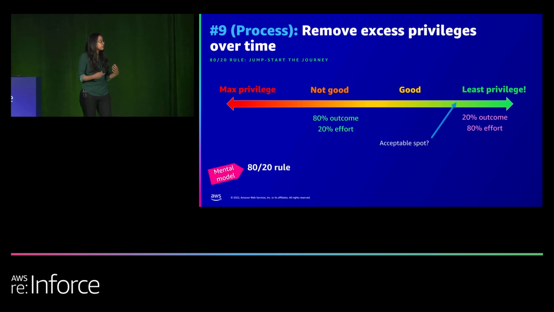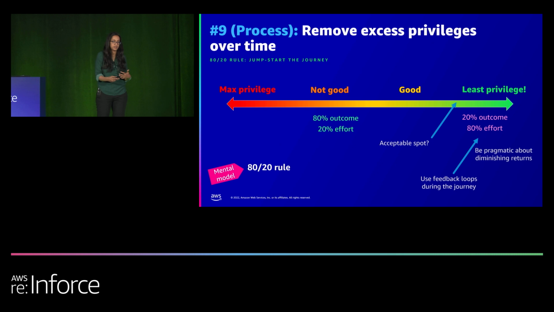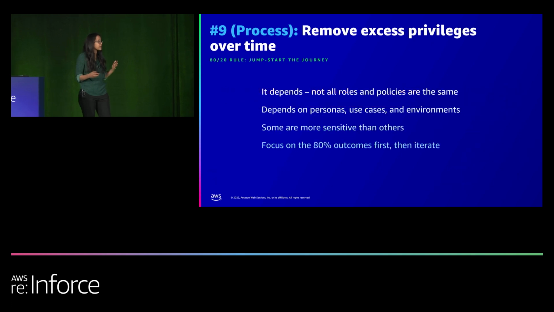And this is important for you to figure out what that acceptable spot is. And also realize that anything after that is going to have diminishing returns. And if you still want to work on the remaining 20%, identify what processes work for your organization, like feedback loops, and incorporate those. And also be pragmatic about the remainder of the effort.